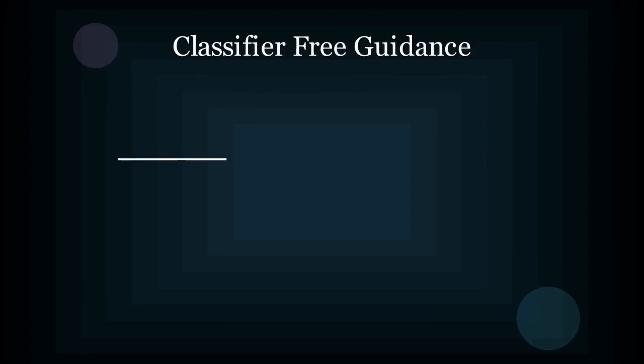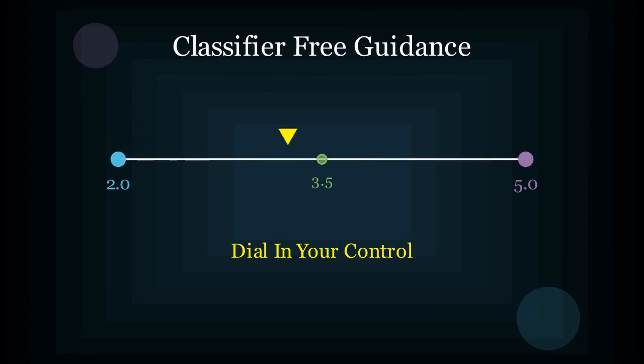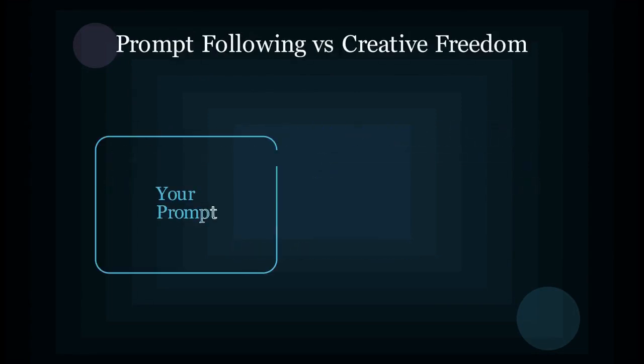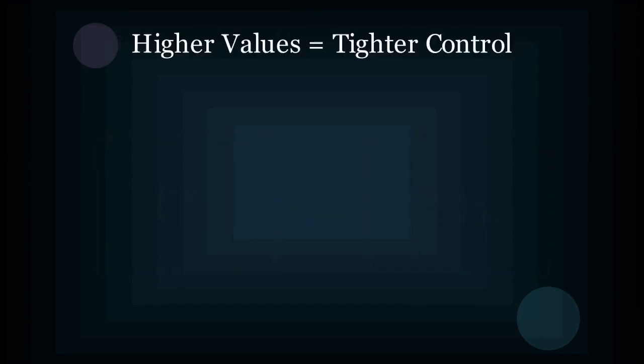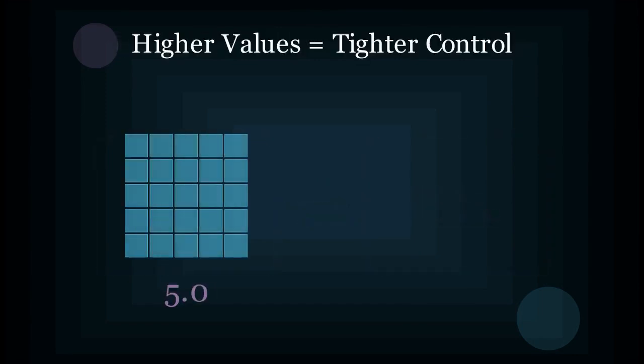Classifier-free guidance between 2.0 and 5.0 lets you dial in exactly how strictly the model follows your prompt versus exploring creative variations. Higher values mean tighter adherence. Lower values unleash more unexpected interpretations of your vision.